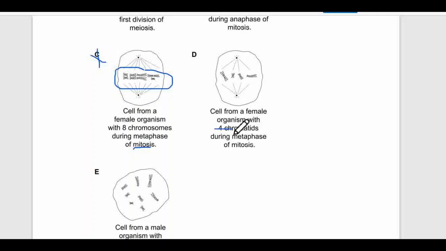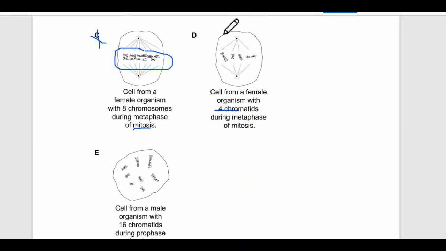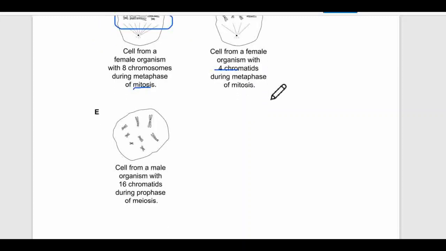Because of this number, it's wrong. Secondly, it doesn't show metaphase either. In metaphase of mitosis, chromosomes are arranged in a single line, not two layers, just about to be separated. So this is not the arrangement either.